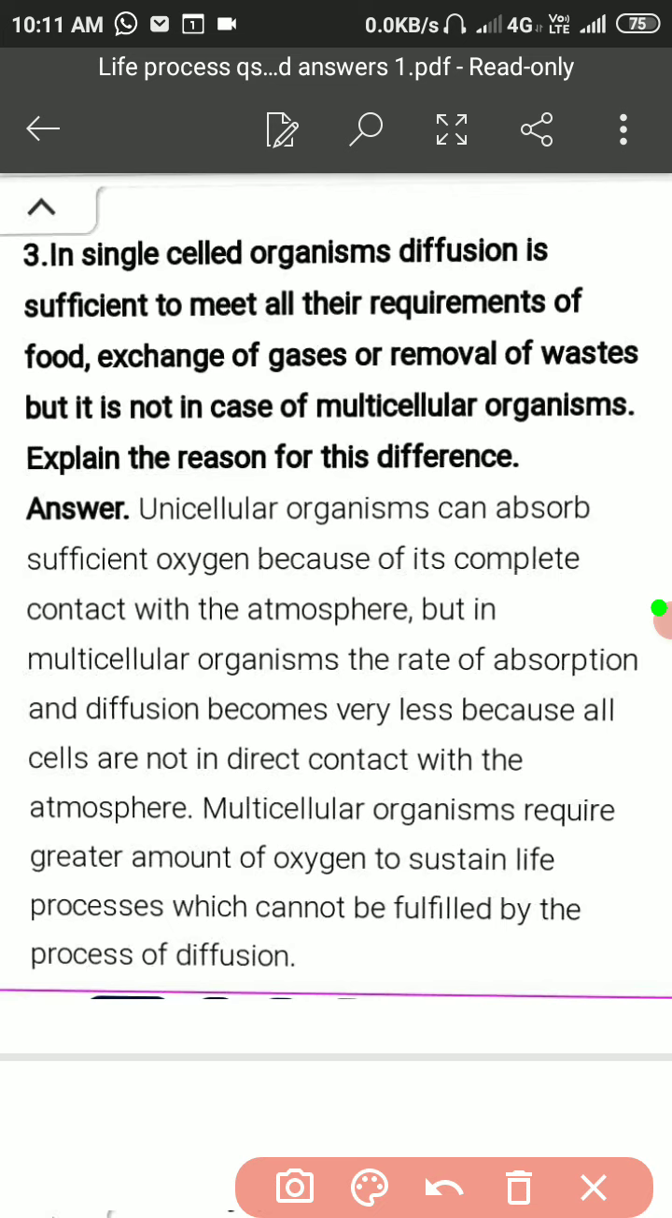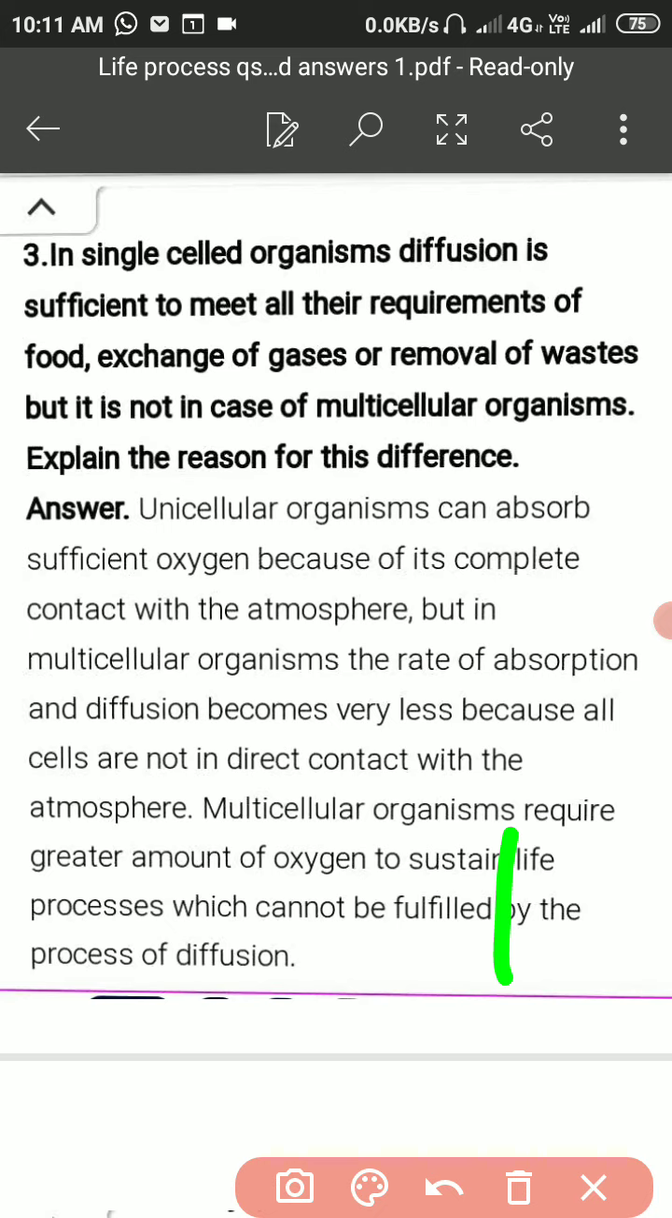Only the single cell has contact with the atmosphere and has very little requirement, while multicellular organisms have a great requirement. So they will not have each single cell in contact with the outer surrounding atmosphere. This is the difference between unicellular and multicellular organisms.